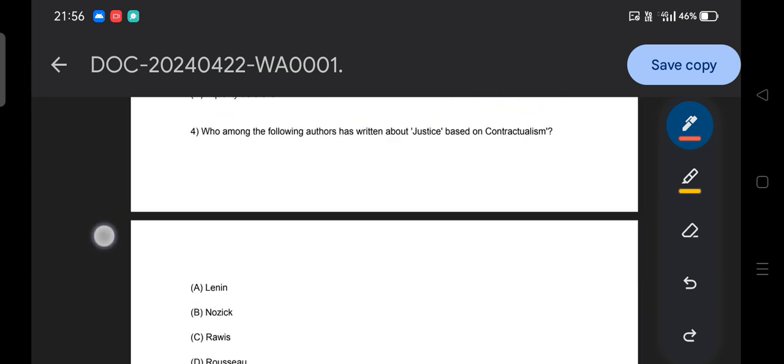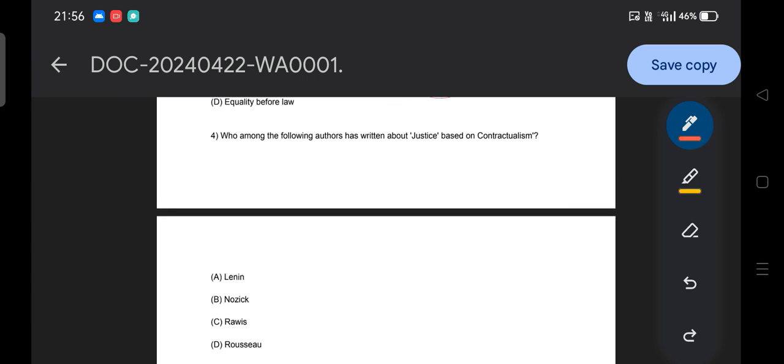Moving to the next question: who among the following authors has written about justice based on contractualism? We all know justice is prevalent from ancient times, so who made this concept? Option A, Lenin. B, Robert Nozick. C, Rawls and Rousseau. Most people get confused here because Rousseau is also part of the social contract, but who has written about justice based on contractualism? It's obviously John Rawls.